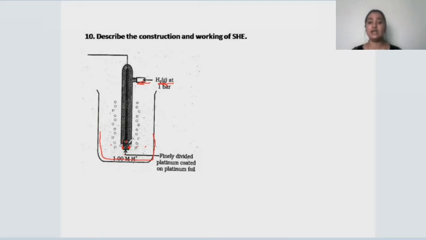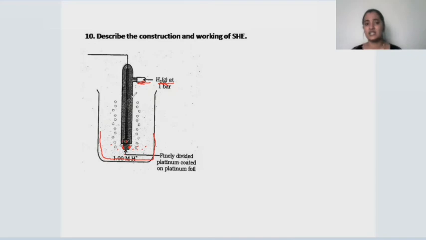We immerse it in such a way that the platinized platinum foil is half dipped, not completely dipped, in the solution. This is the construction. This is how we are going to construct the standard hydrogen electrode.